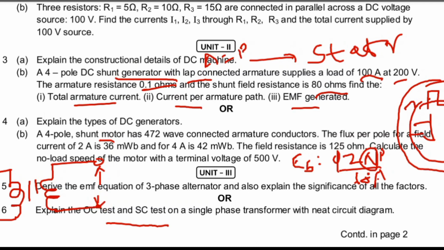The open circuit test will be conducted on the LV side, whereas the HV side is open. That's why it is known as open circuit. The purpose of the OC test is to find iron losses, or fixed losses. The SC test is to find the armature copper losses or winding copper losses. Basically, how to conduct the OC and SC tests, you can see in the previous one also.